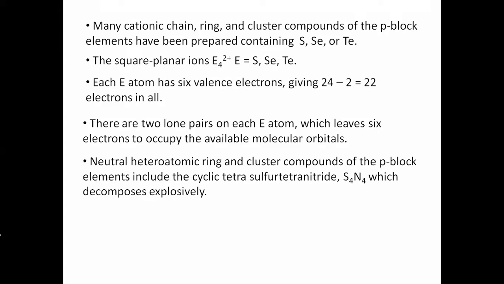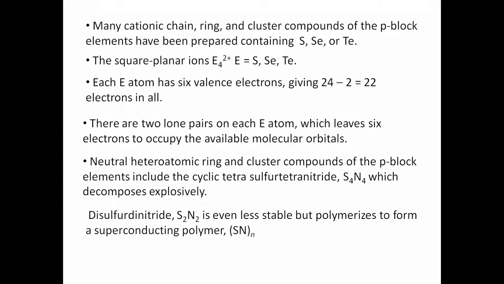Similarly, in addition to these cationic rings, chains, or clusters, some neutral rings and clusters are also known from p block elements. They contain, like S4N4 and other elements also. Similarly, S2N2 is also there. If you replace this E4 by E2, instead of the same atom, we take two different elements, so this is also possible. Many possible compounds can be drawn and studied.